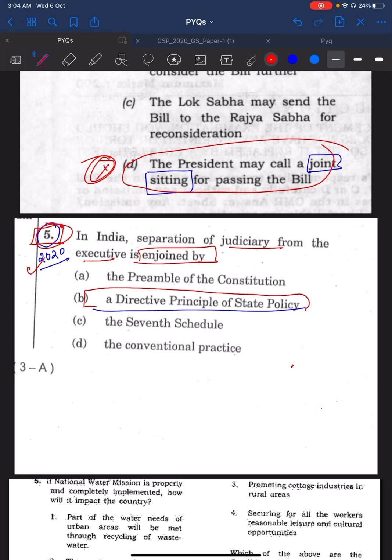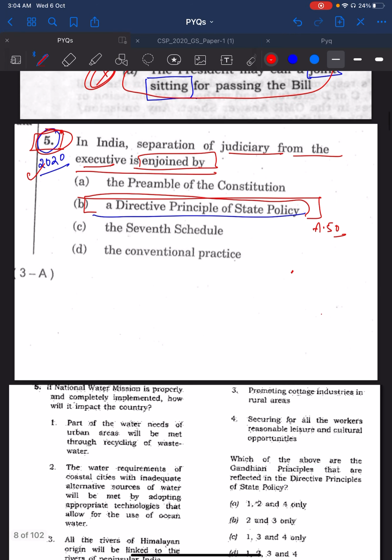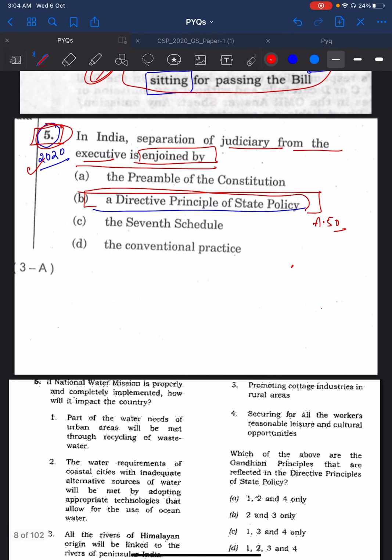This reads, in India, separation of judiciary from the executive is enjoined by. The answer is the Directive Principles of State Policy, Article 50, which talks about the separation of judiciary from the executive. You see there are a number of questions from the previous years, like 2010 to 2019. Every year at least 2 to 3 questions you will see from DPSPs.